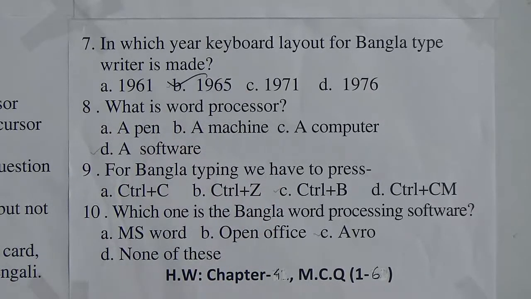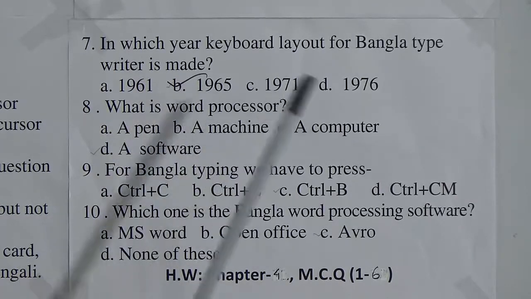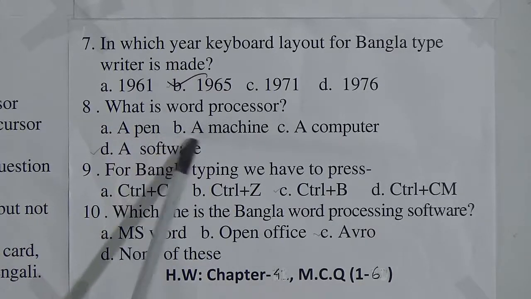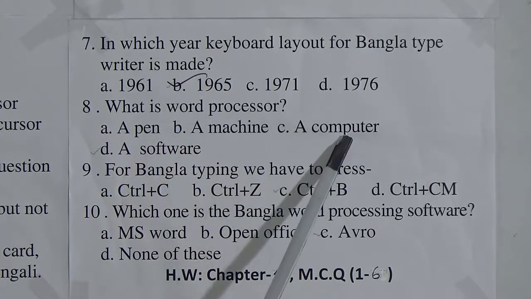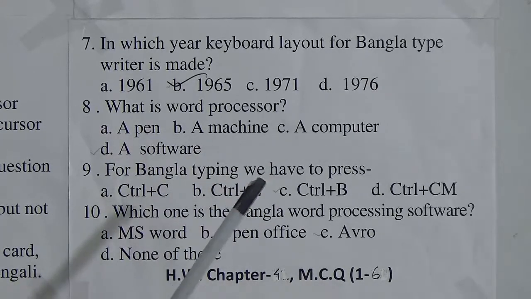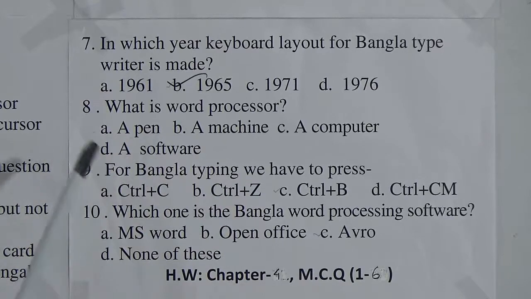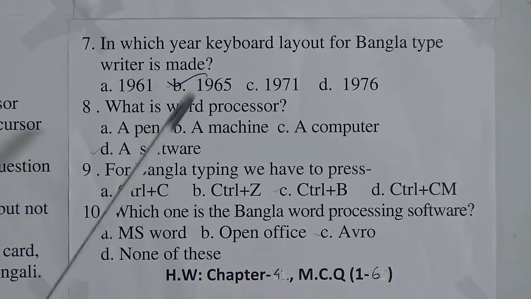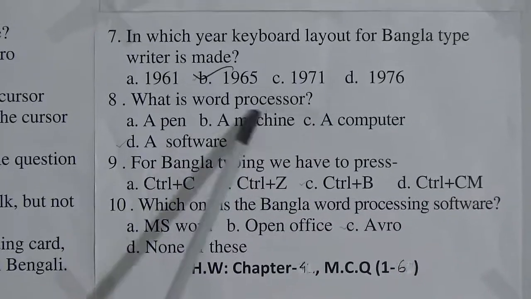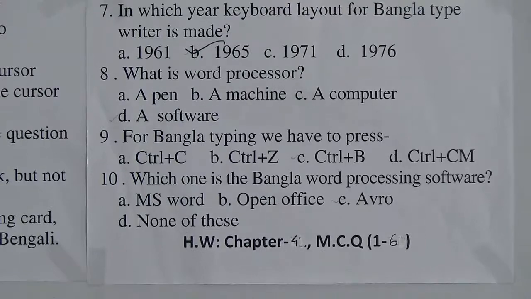So look at the options now, question number 8. What is a word processor? Option A, pen. B, a machine. C, a computer. D, a software. Our today's topic is MCQ, and these MCQs are taken from word processing. So a word processor is definitely a software.